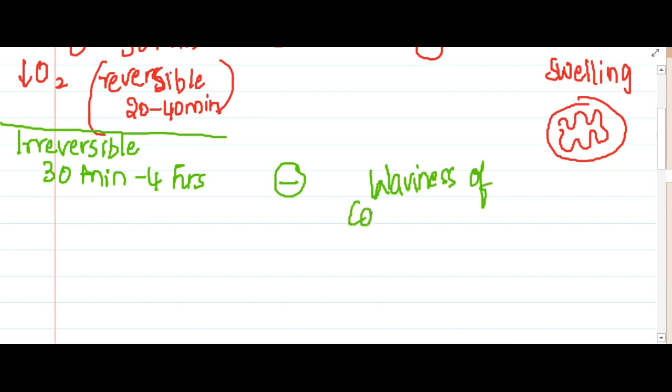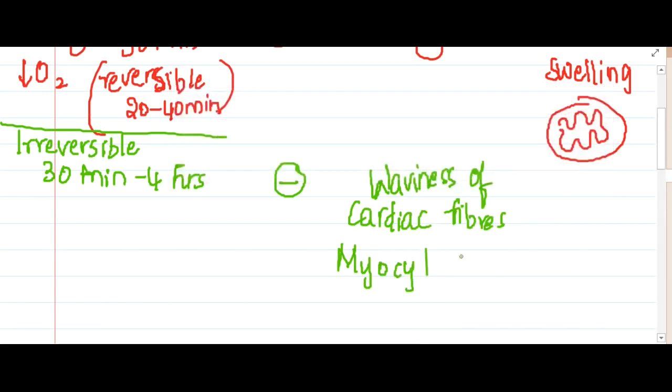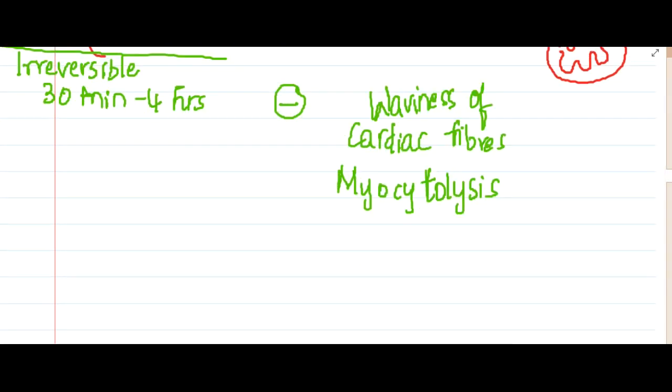You will also see myocytolysis, that is killing or degradation of myocyte cells.